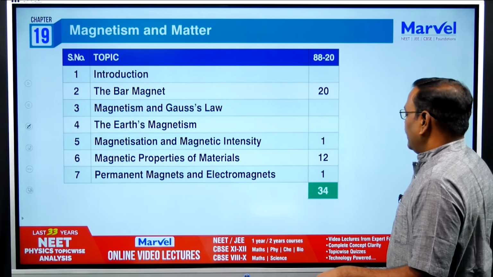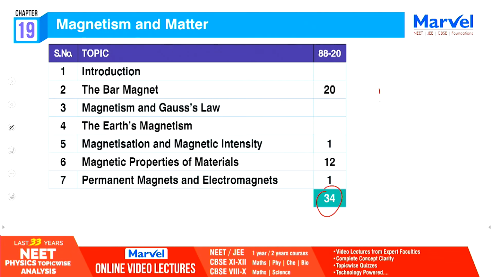Magnetism and matter, only 34 questions from 33 years, so you can expect one question from this. But here the bar magnet is very important, and magnetic properties of material is very important. So practice more MCQ questions from these two, but give equal importance to the remaining topics also, because maybe this year the question may come from these two topics, but only one question. If a chapter has only one question, you have to concentrate on all the subtopics in your preparation. That is very important, okay.